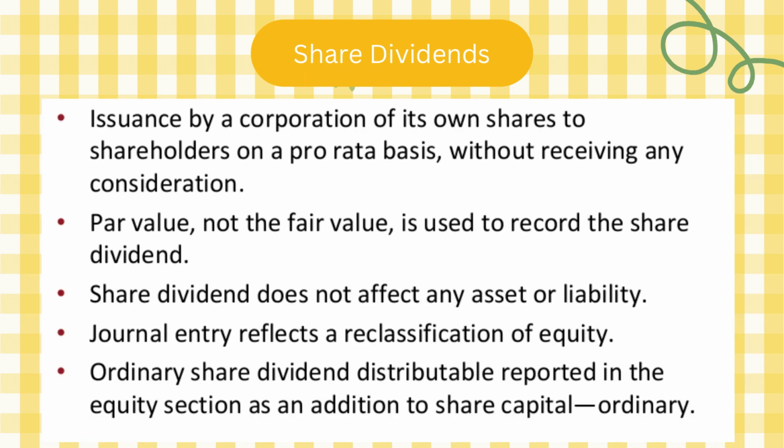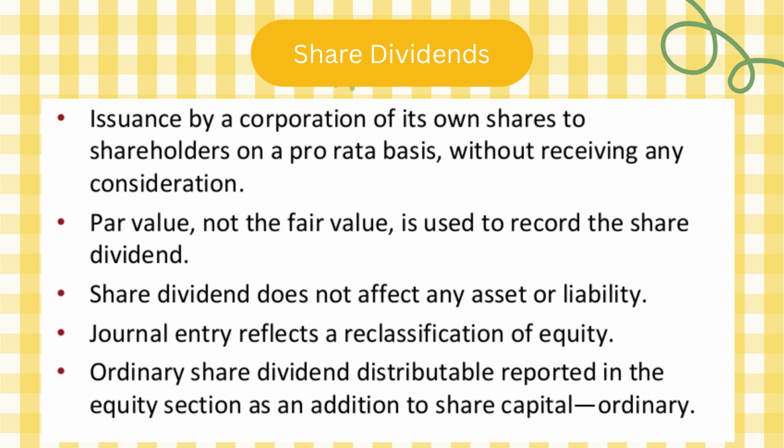And now the last type of dividends, which is share dividends: issuance by a corporation of its own shares to shareholders on a pro rata basis without receiving any consideration. What does that mean? It means that the additional shares are distributed in proportion to the shareholders' existing holdings.